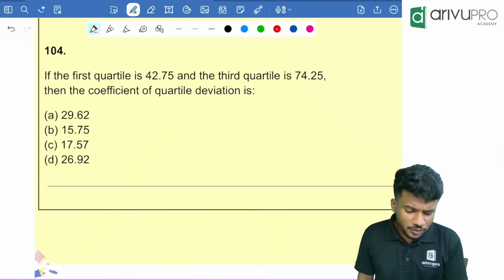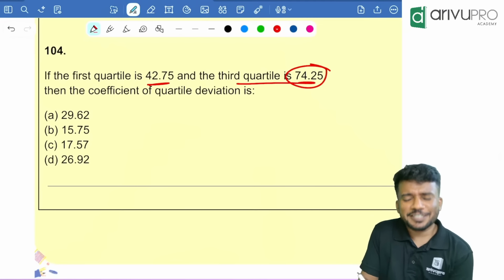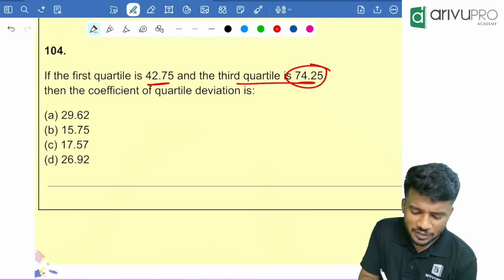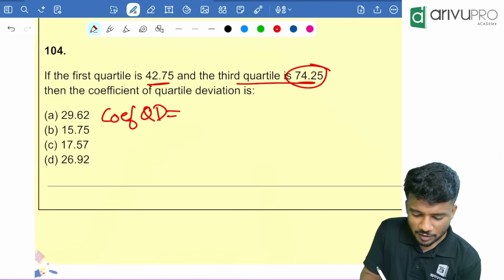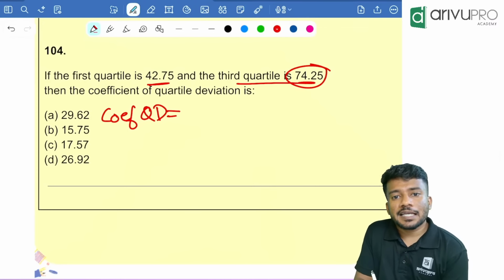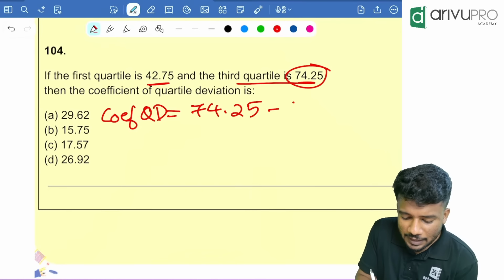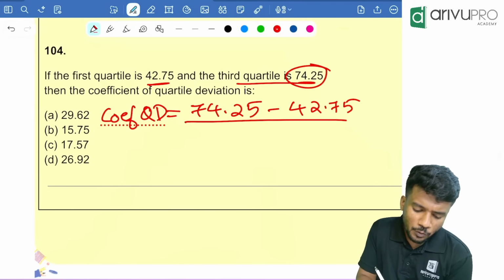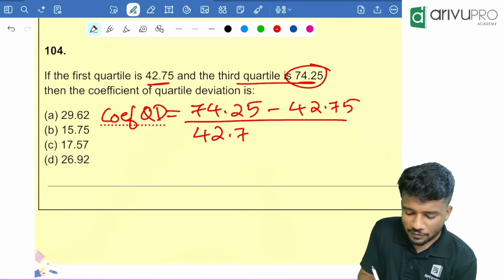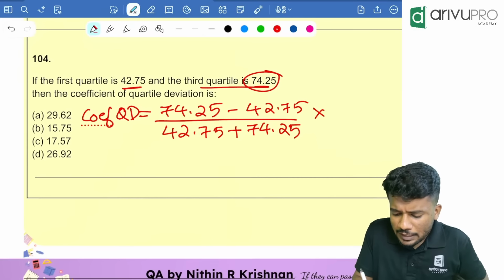Then next question. If the first quartile is 42.75, third quartile is 74.25, then the coefficient of quartile deviation. Very easy. We just did a question based on this. Coefficient of QD is nothing but Q3 minus Q1, divided by Q3 plus Q1, into 100. Q3 minus Q1 is 74.25 minus 42.75, divided by 42.75 plus 74.25, into 100.